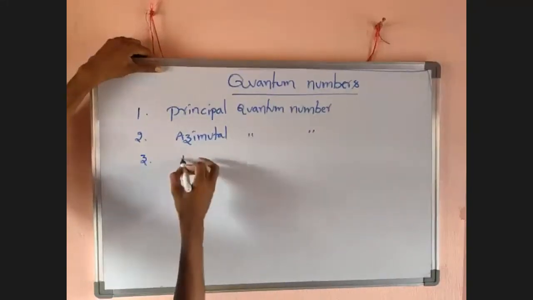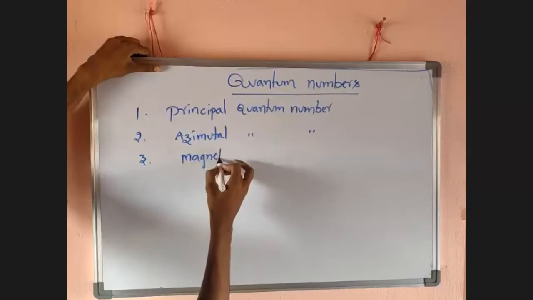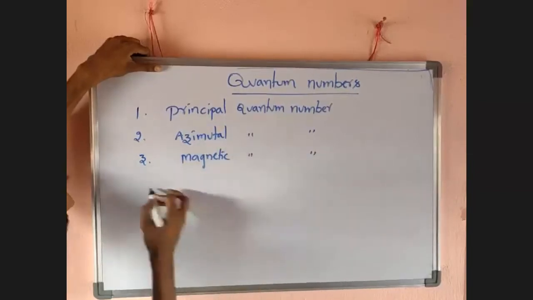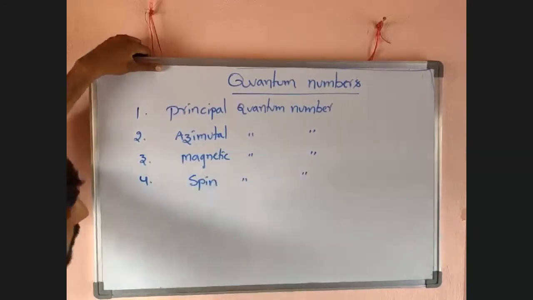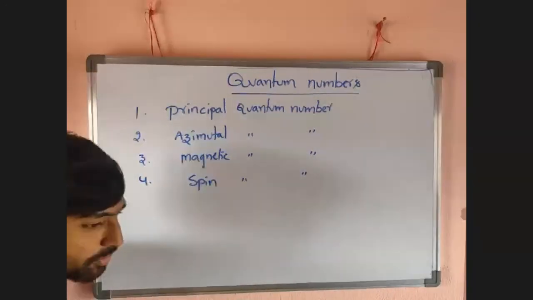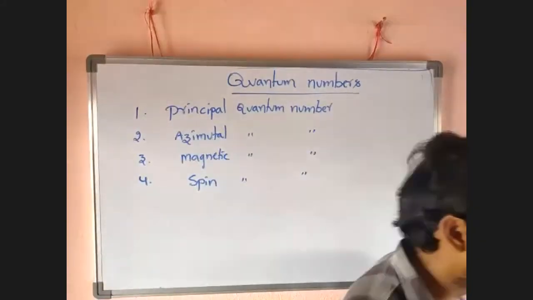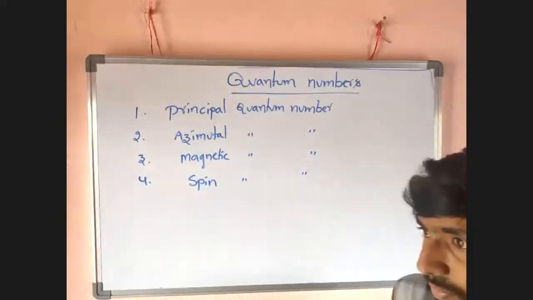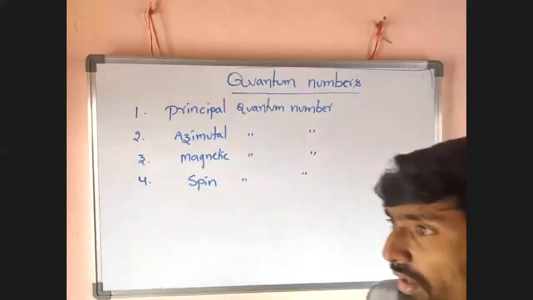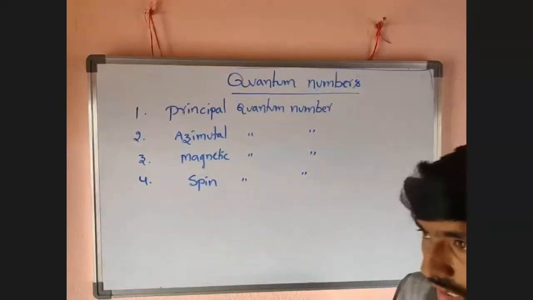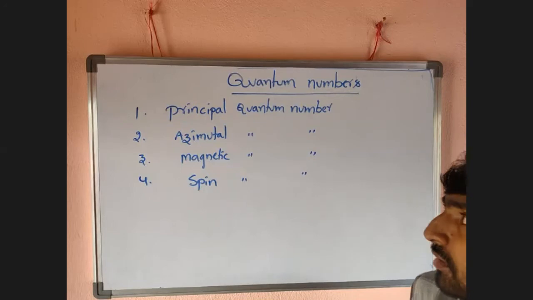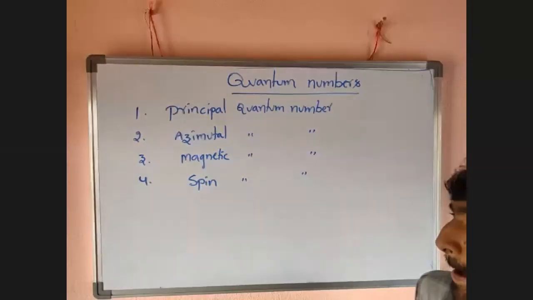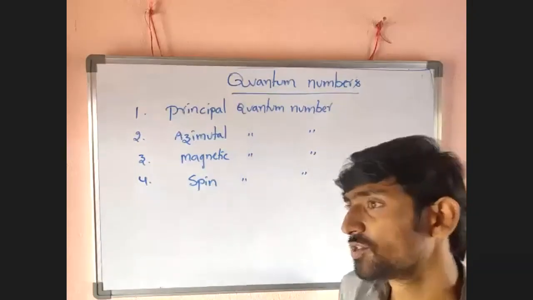Third one is magnetic quantum number. Fourth one is spin quantum number. How to remember? Those are very important. How many quantum numbers are there? To explain about electron in the orbit, in orbital, or those already present in the atom. So quantum numbers are 4. What are those? Principal quantum number, azimuthal quantum number, magnetic quantum number, spin quantum number.